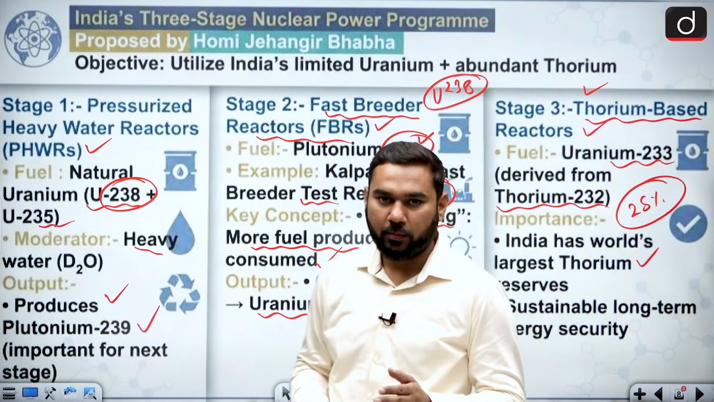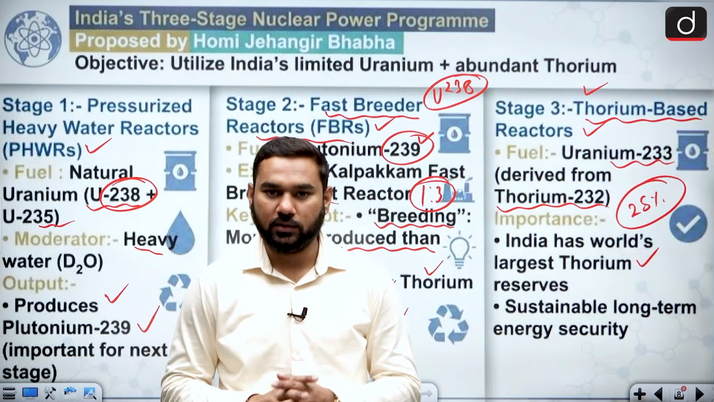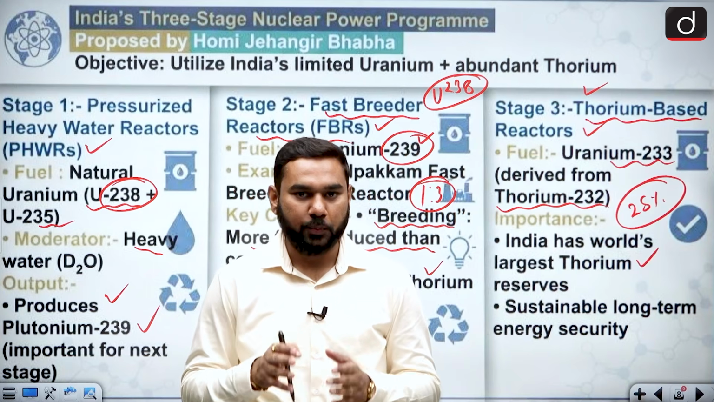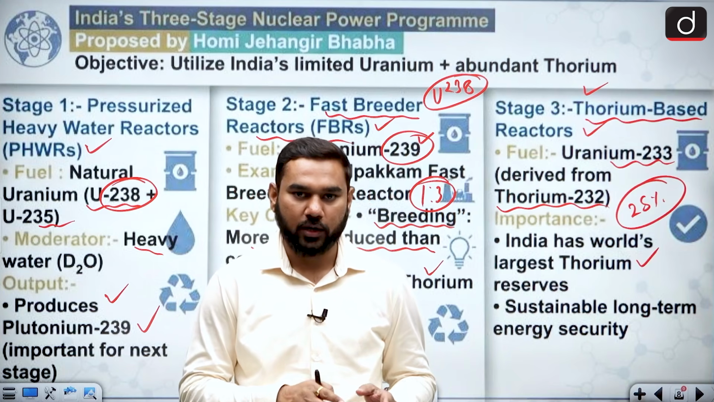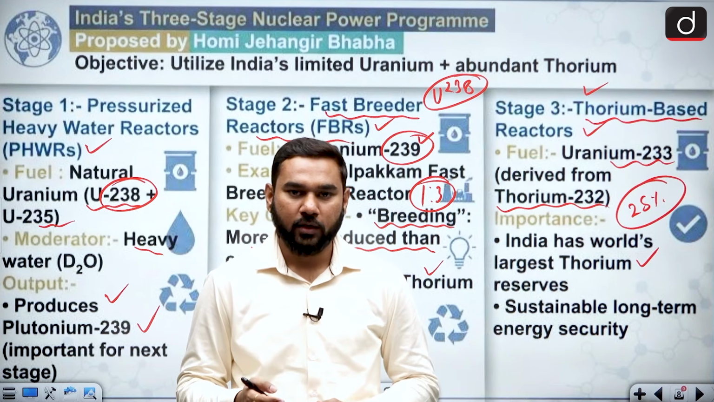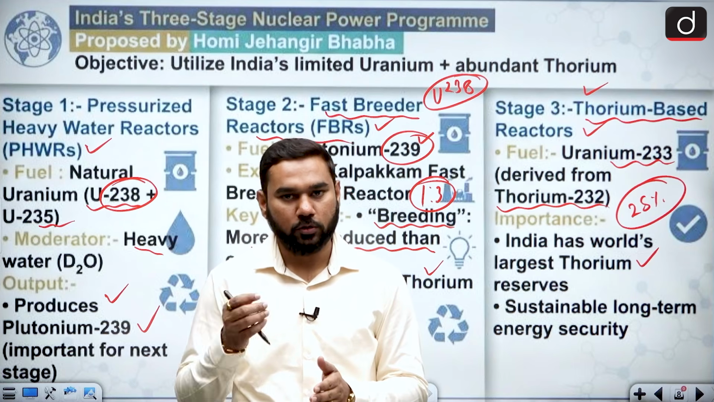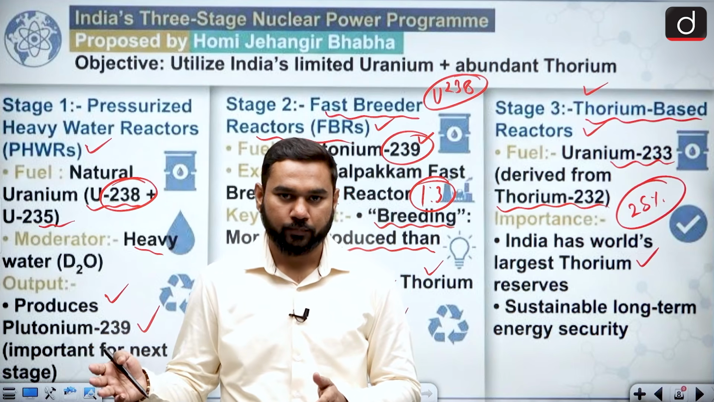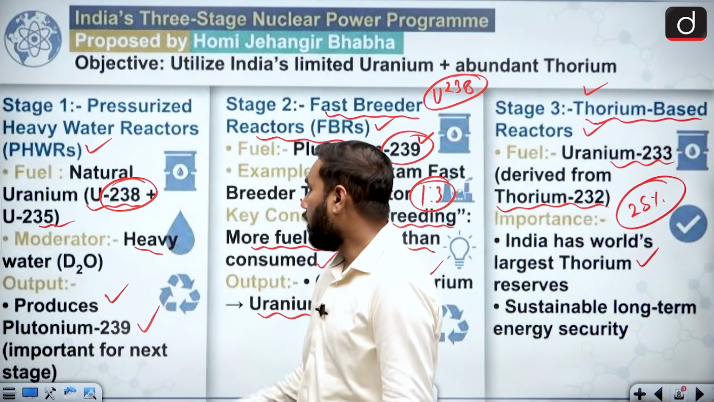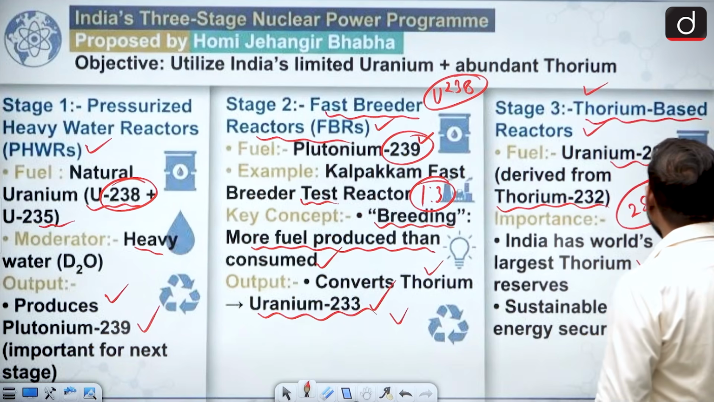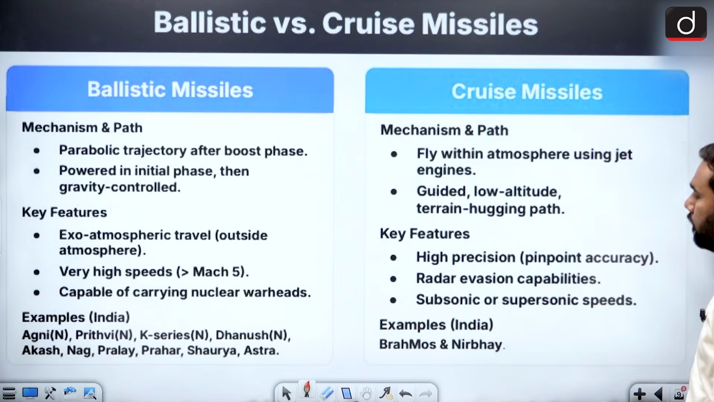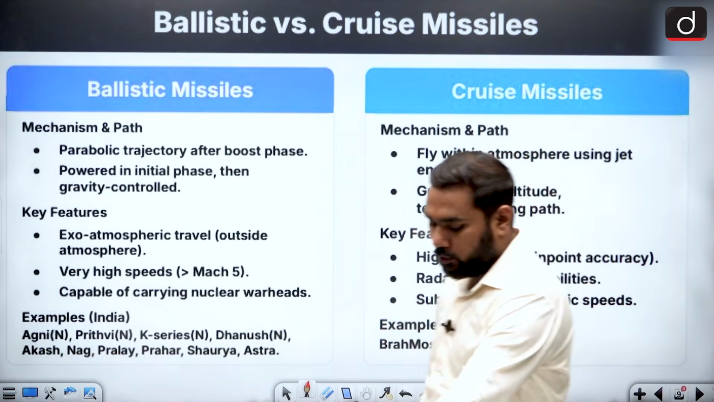So you have to remember before your examination that India gained the criticality. Our FBR reactor, which is placed in Kalpakkam, provides breeding: it uses plutonium and also provides you plutonium. Clear? This is known as breeding. So this is called the 3-stage nuclear plan of India. Now we are going to talk about the next thing.